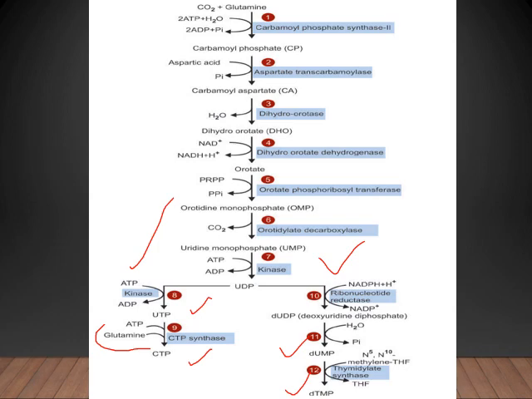Why? Because this deoxyuridine monophosphate is required and acts as a substrate for the thymidine monophosphate. And this step explains the conversion of deoxyuridine monophosphate to deoxythymidine monophosphate.